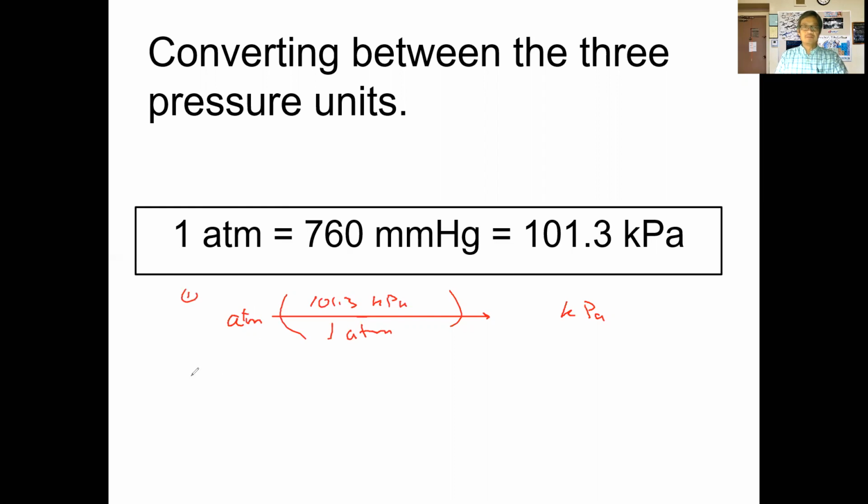Okay, so let's do another example here. If we wanted to convert between millimeters of mercury, so we start out with units of millimeters of mercury, and we want to convert that to atmospheres, for example, then we would take advantage of this relationship. So we would plug in as our conversion factor 760 millimeters of mercury on the bottom and 1 atmosphere on top. So those are the basic conversions that we will do, taking advantage of these three relationships here. Okay, the relationship between these three units here.